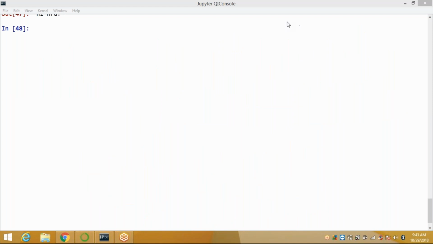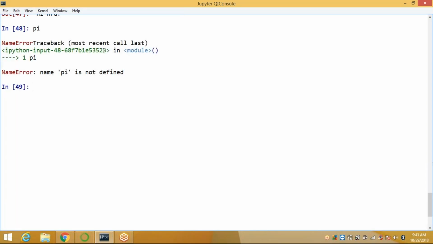See here, suppose if I use pi, what is the pi value? 3.14, right? When I apply pi, you will get an error. Pi is not defined. Actually, pi is a mathematical function. So when you want to display that value, first you can import that package, that module here. When you want to import that module, first you can use the keyword import. What's your package name?